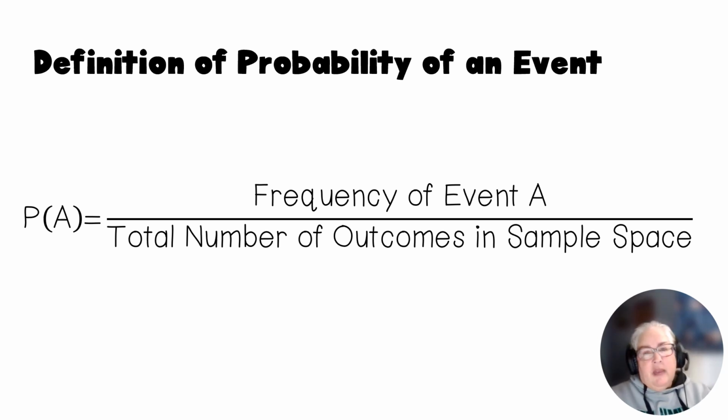Now, when we look at the definition of probability of an event, if we just took the flip of our coin, heads or tails, what's the probability that we get a head? There's one head in the flip of a coin, and there's two things that can happen. So that's 1 out of 2. So the frequency of event A, whatever that might be, over the total number of outcomes in the sample space.